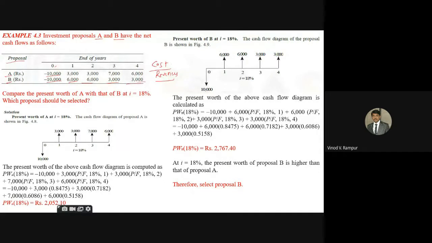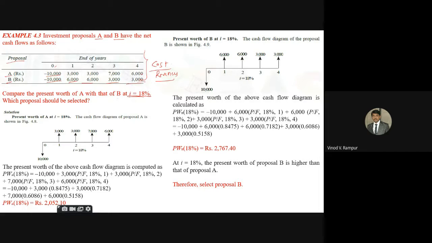Compare the present worth of A with that of B at the interest rate of 18%. Which proposal should be selected? Now, in this table nothing is mentioned about the revenue and cost. They have given just the numbers, in rupees: 3,000, minus 10,000, 7,000, 6,000 like that. But we have to draw the cash flow diagram by going through these values.